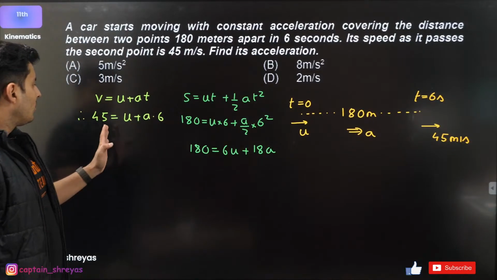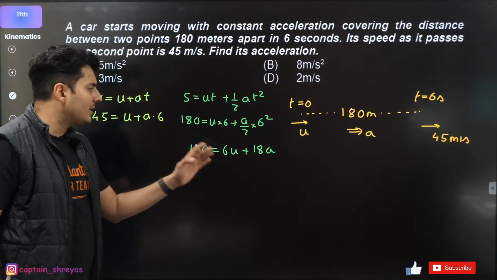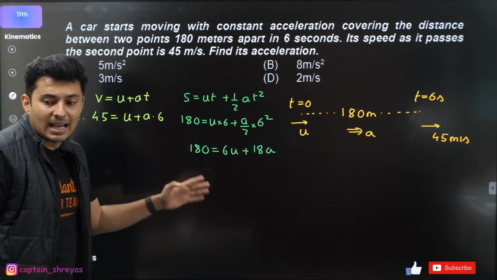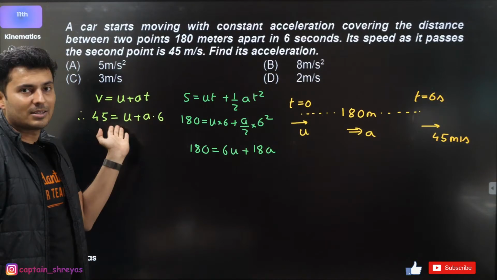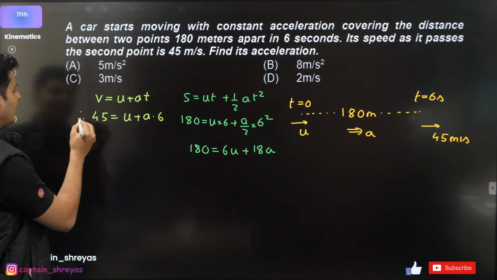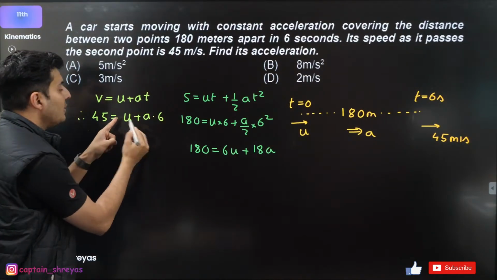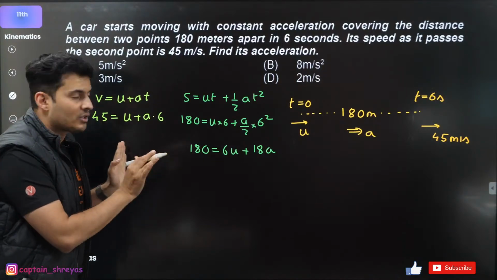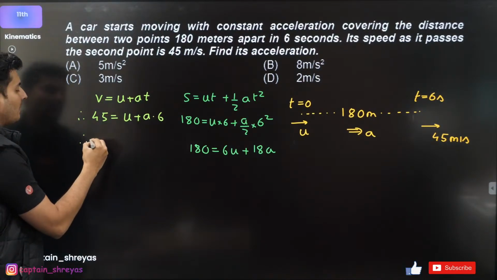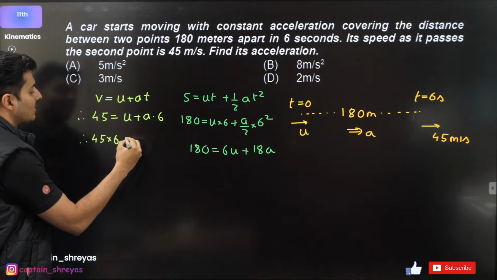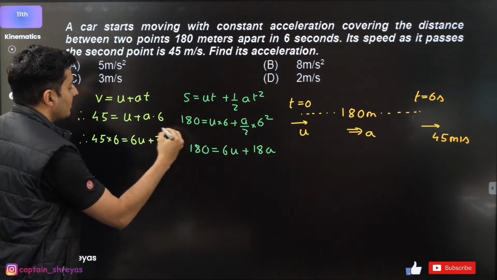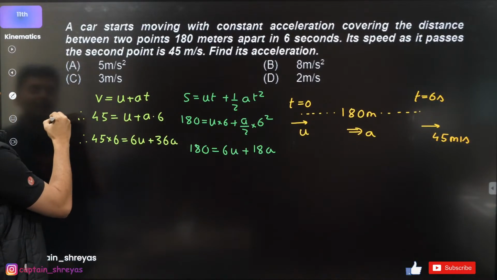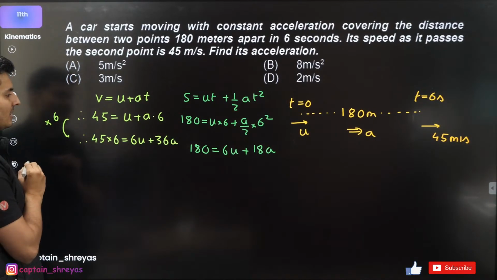Okay. Now look at this equation and look at this equation. I think you can solve both of them simultaneously. If you want, you can just multiply this by 6. So if you just multiply this by 6, u and u will get cancelled. Basically 6u and 6u will get cancelled. So this can become 45 into 6 is equal to 6u plus 36a. Just multiplying LHS as well as RHS by 6.